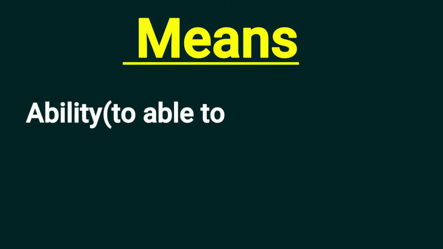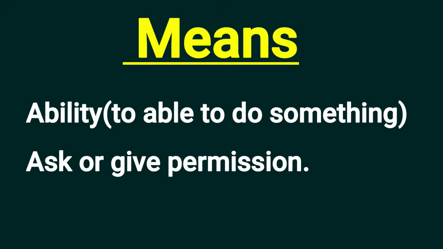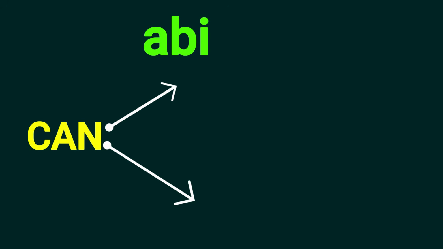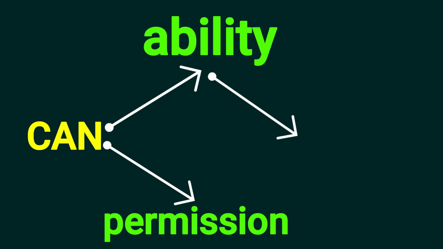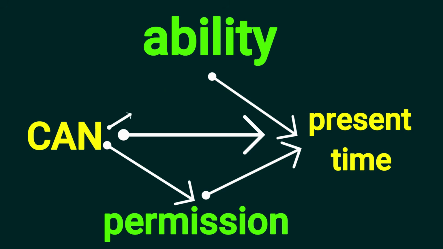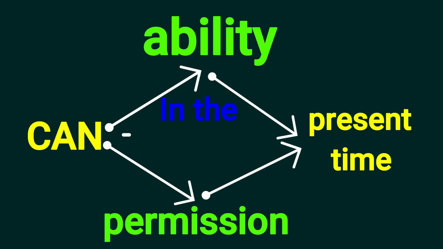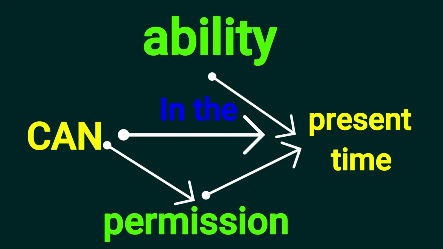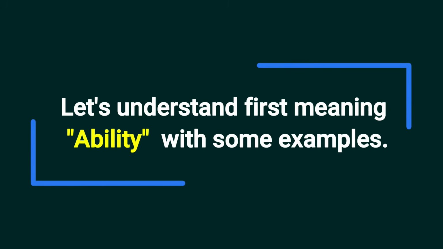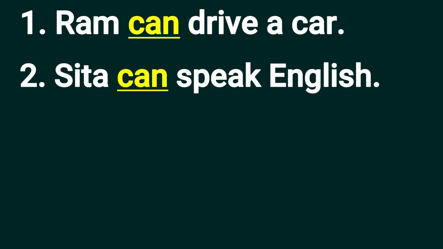So let's start with can. Can means ability, to be able to do something, or to ask or give permission. We use can to talk about ability in the present or general ability. So let's understand by this structure. Can is used in ability or permission. Both ability and permission should be in the present time. So let's understand the first meaning, ability, with some examples.